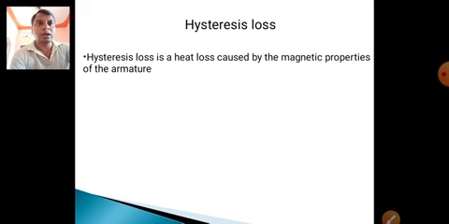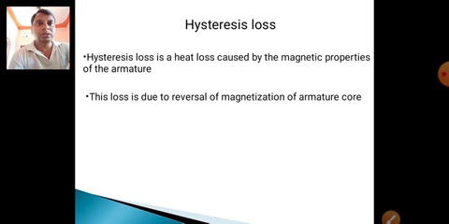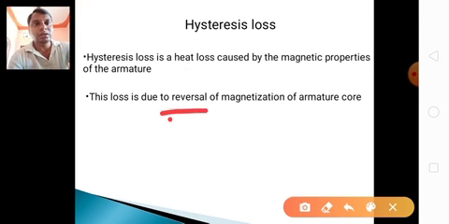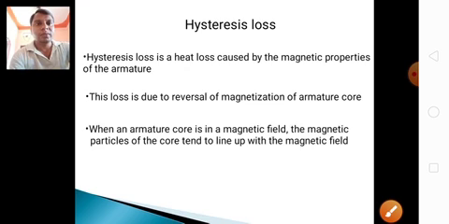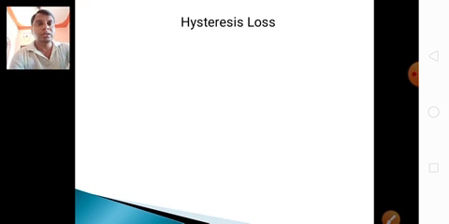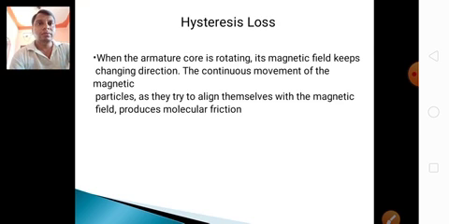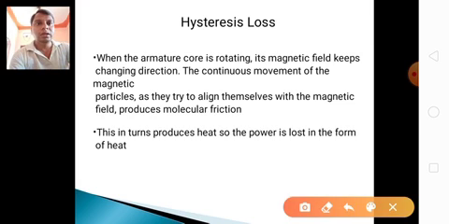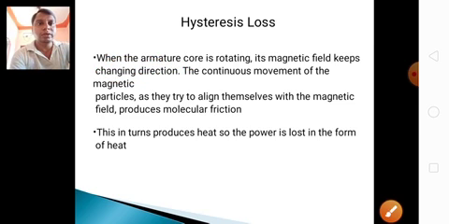Hysteresis loss is heat loss caused by the magnetic properties of the armature. This loss is due to reversal of magnetization of the armature core. When the armature core is in the magnetic field, the core particles tend to line up with the magnetic field. When the armature core is rotating, the magnetic field keeps changing direction. The continuous movement of the magnetic particles as they try to align themselves with the magnetizing field produces molecular friction. Here the changing of directions means the reversal of magnetization. This in turn produces heat, so the power is lost in the form of heat.